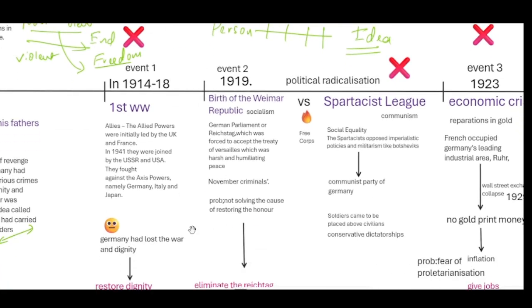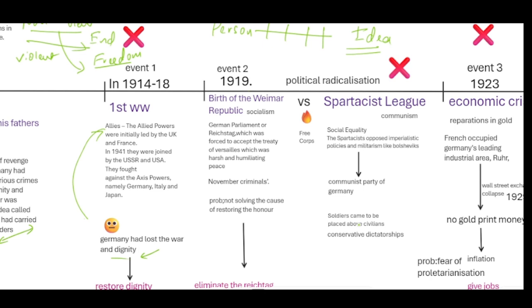He was a patriot, and being a patriot, he felt very bad because Germany had lost the war. Because they lost the war, they lost their honor and dignity. Along with that, the Allied powers asked for war reparations from Germany and forced Germany to sign a peace treaty called the Treaty of Versailles, which was very harsh and humiliating.